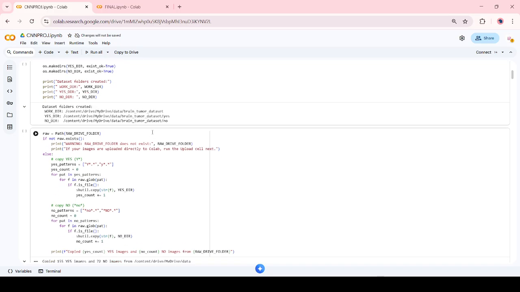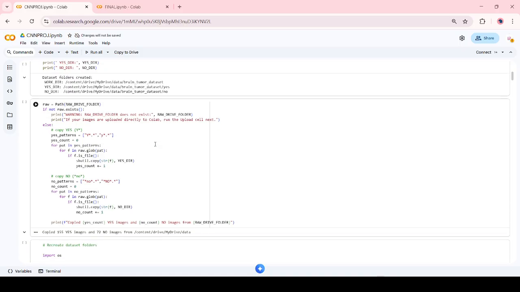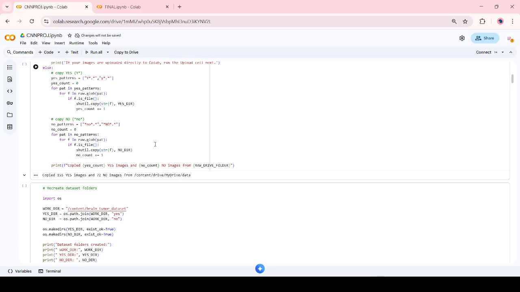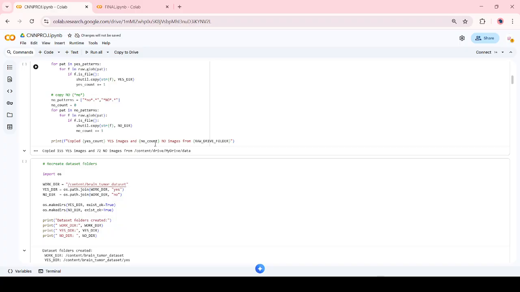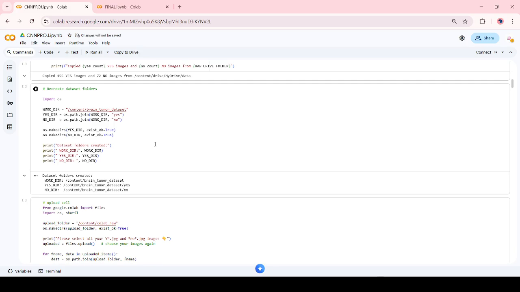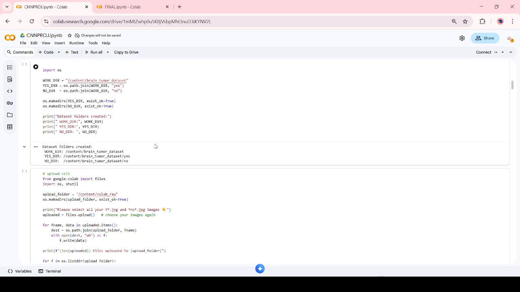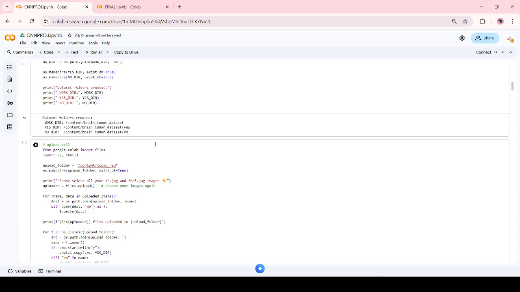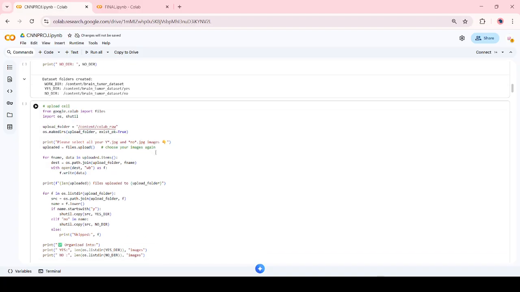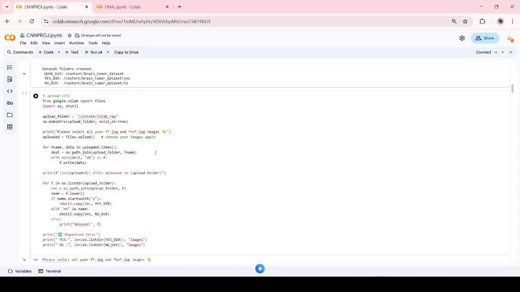For the CNN architecture, our code logic is that the model consists of convolutional layers to extract spatial features, ReLU activation to introduce non-linearity, and max pooling layers to reduce spatial dimensions. In early layers, the model learns edges and textures, while deeper layers learn tumor-specific patterns. For the fully connected layers, after convolution, feature maps are flattened and passed to fully connected layers. These layers combine the extracted features to make the final decisions.